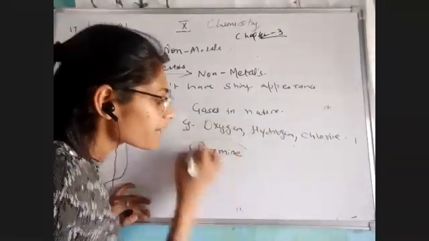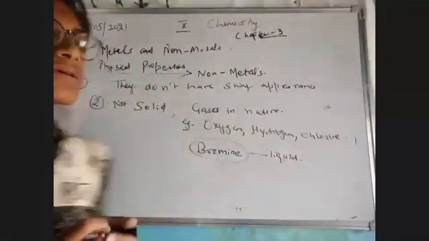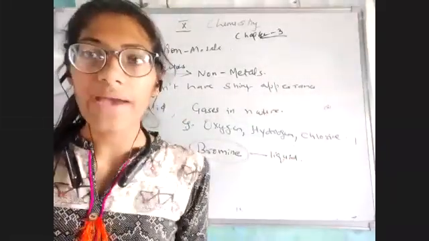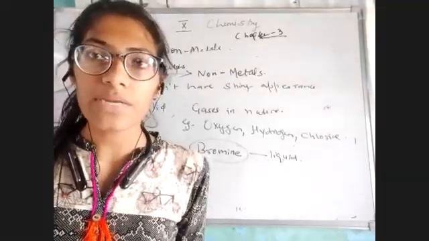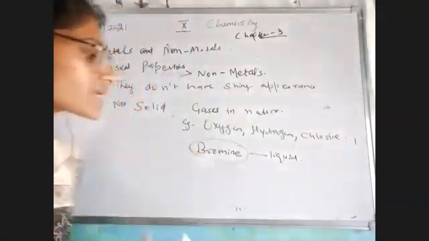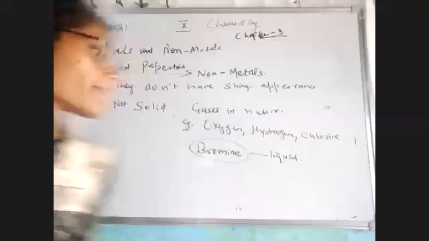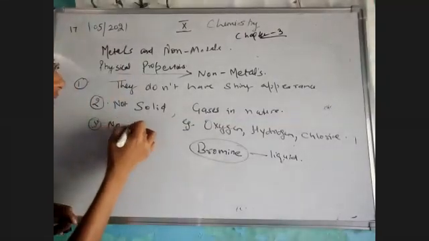Bromine is a known non-metal which is liquid at room temperature. Okay, so please keep that in your mind. This is a very important question. The metal which is liquid at room temperature is mercury, whereas the non-metal which is liquid at room temperature is bromine. Okay, so they have no shiny appearance, are not solid, have no ductile property, nothing.